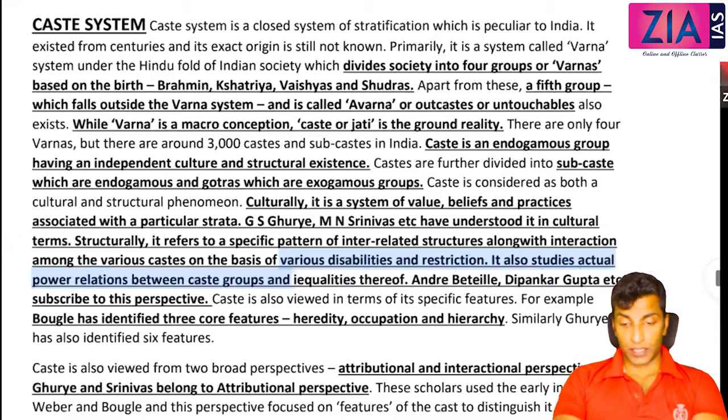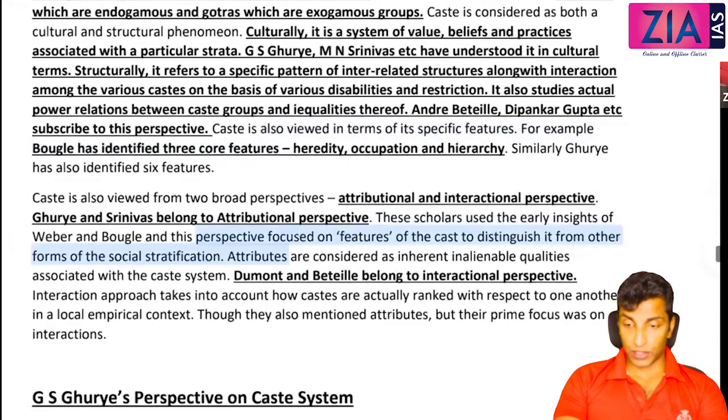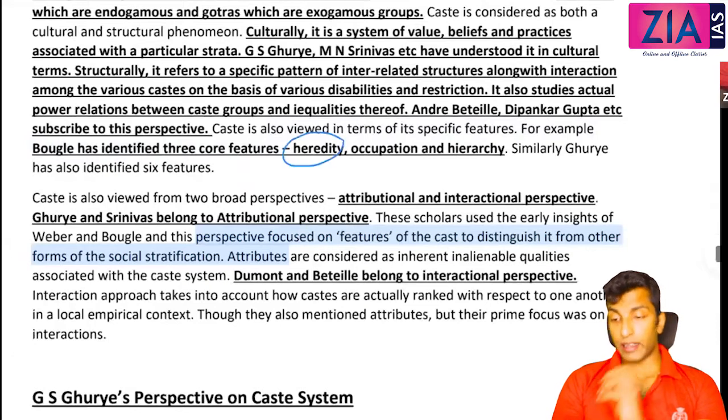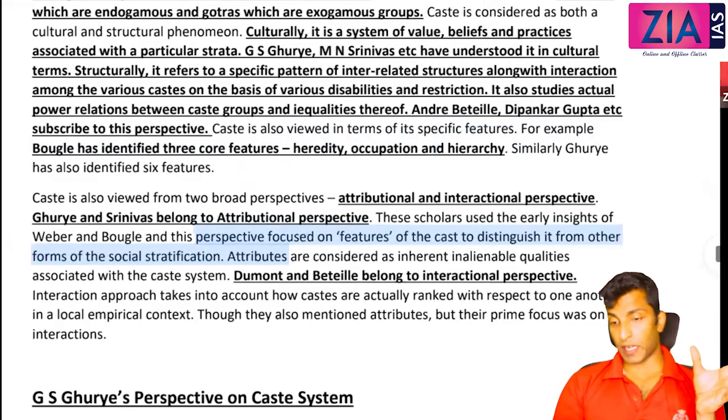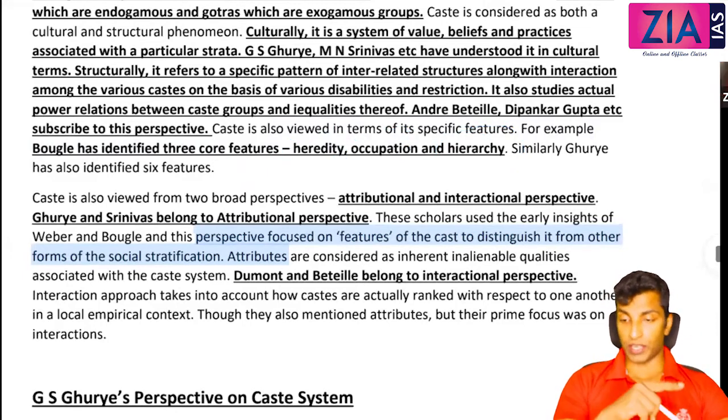Now the 3 features given by Bougle. Bougle has identified 3 core features: heredity, occupation, and hierarchy. Heredity means it is transferred from one to another, parent to children. Occupation is passed from the previous generation to the next generation, obviously, like that. And hierarchy is there.